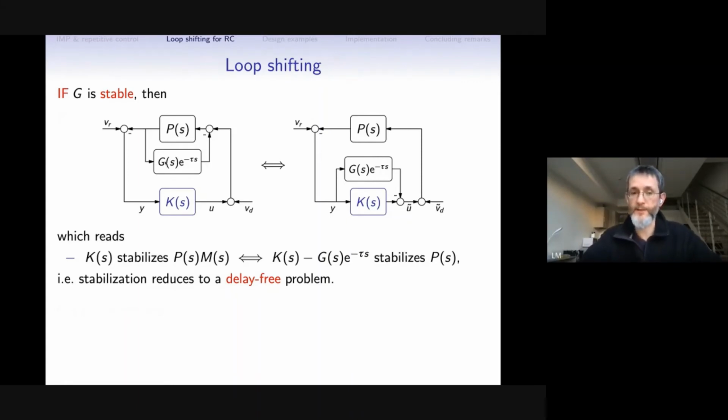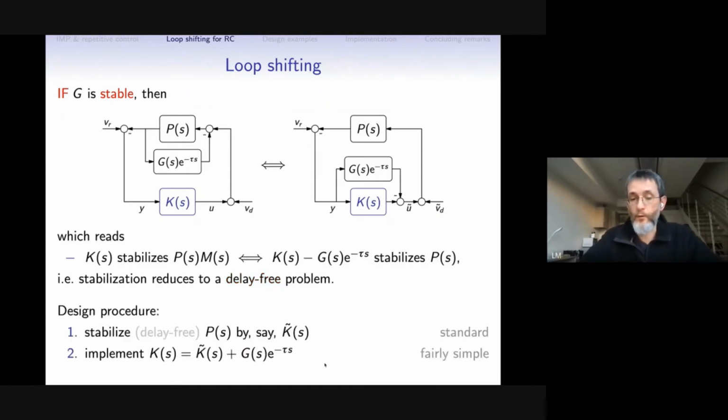We can just shift this G delayed to the controller part and end up immediately with a result saying that the controller K stabilizes the augmented plant PM if and only if K minus G delayed stabilizes the original finite dimensional delay-free plant, which means that we can reduce the original problem of designing K for a very complicated system to an equivalent problem of designing a new controller for a delay-free plant P. And then this is the whole procedure.